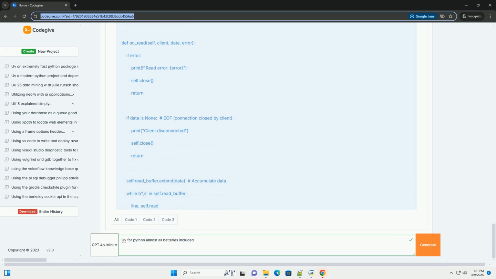Conclusion: UV, especially through uvloop, provides a powerful and efficient way to build asynchronous applications in Python. By understanding the core concepts of the event loop, handles, requests, and callbacks, you can leverage UV to create high-performance, concurrent applications that are well suited for I/O-bound tasks.